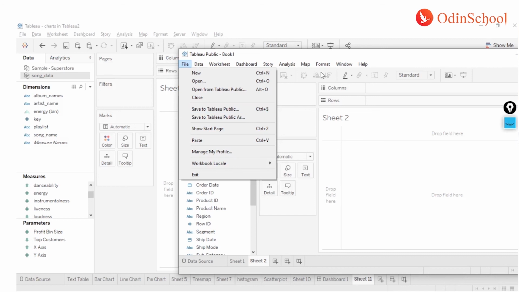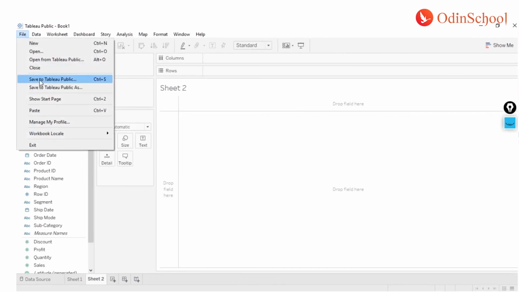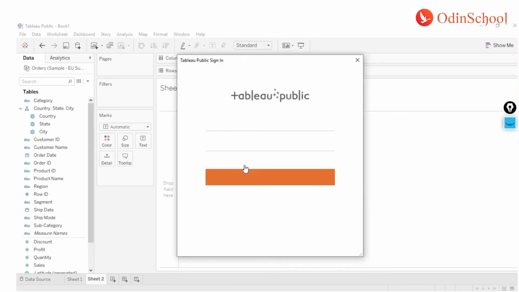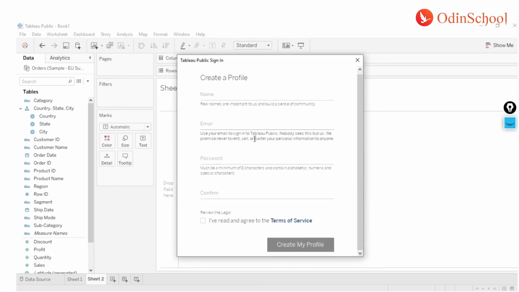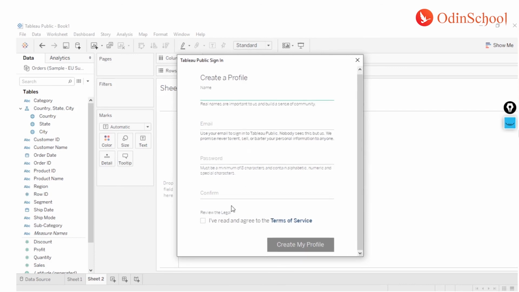Now, how can I create a Tableau Public account? If I go over here and say Save to Tableau Public, it will ask me for a prompt where I may have to enter my credentials. If you have your credentials, you can just enter them. But if you do not, we can just say Create Now, create one for free. You have to give your basic details over here, like, let's say, I give my name, email, password, and confirm. And then you say I have read the agreement. In case you want to read it, please go ahead and read it. And then you can just click on this one for the legal process, and then you click on